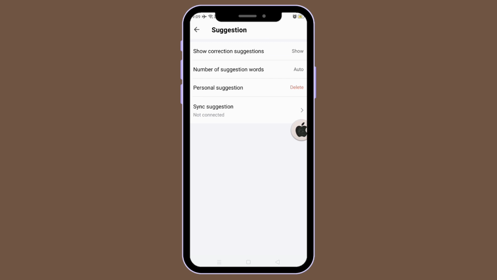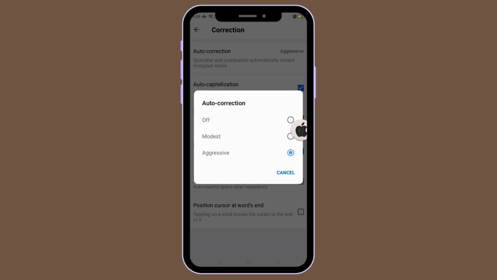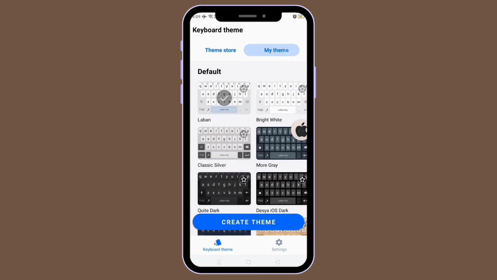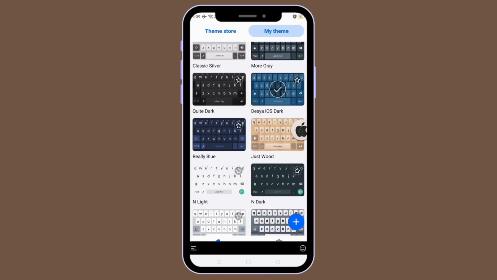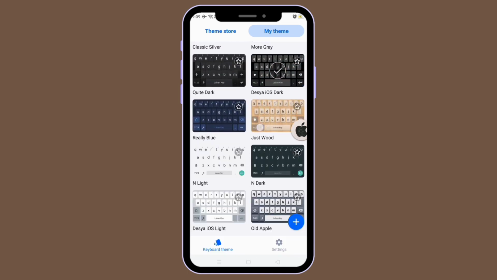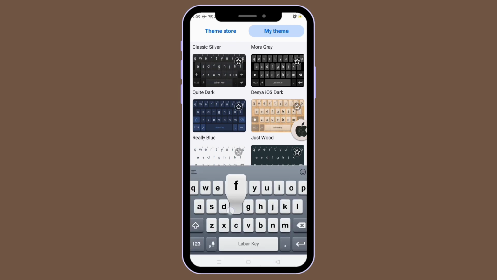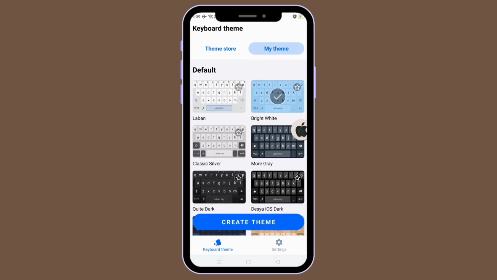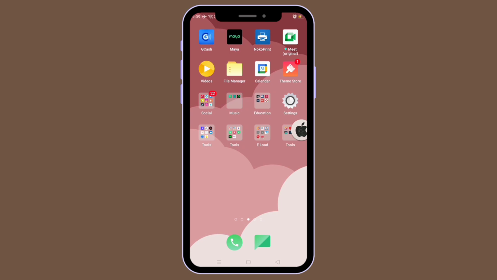Here you can set up the suggestions, and you can also turn off correction if you're using other languages. Now here are the themes. You can apply different themes here for free. We have the iOS Dark, the iOS Light, and the old Oppo keyboard. So here are some of the themes.